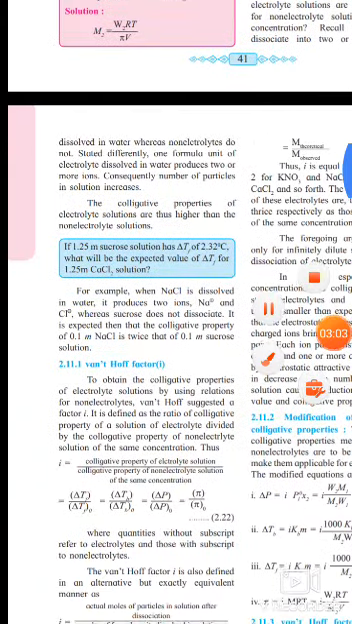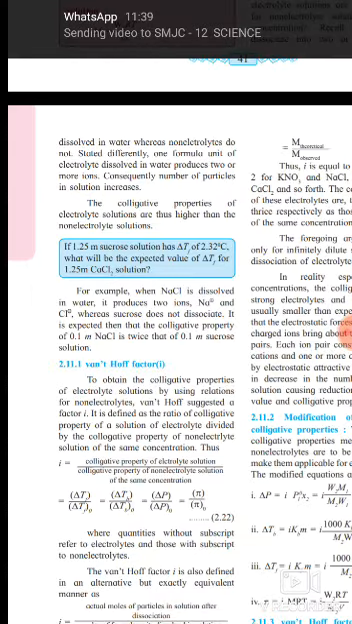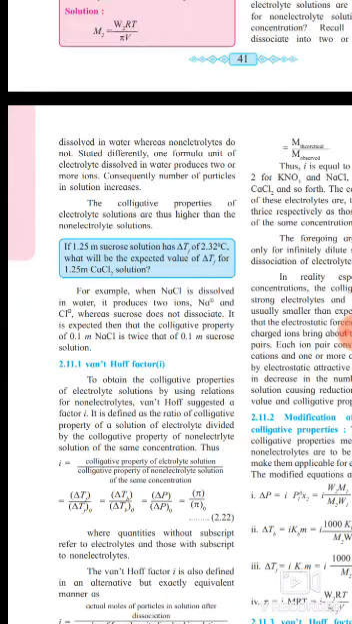And we discuss here the last point, the van't Hoff factor, to obtain the colligative properties of electrolyte solution by using the relation for non-electrolytes. The van't Hoff factor, symbol i, is defined as the ratio of the colligative property of a solution of electrolyte divided by the colligative property of a non-electrolyte solution of the same concentration. Very simple.